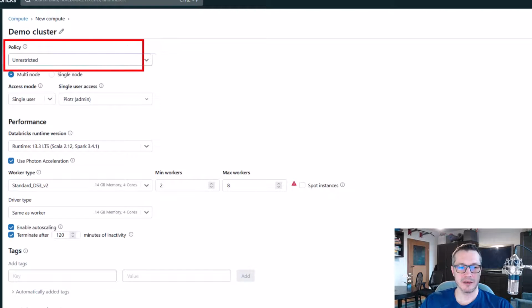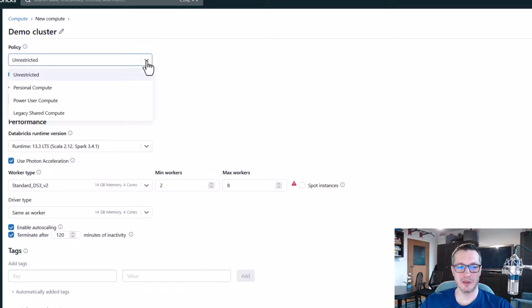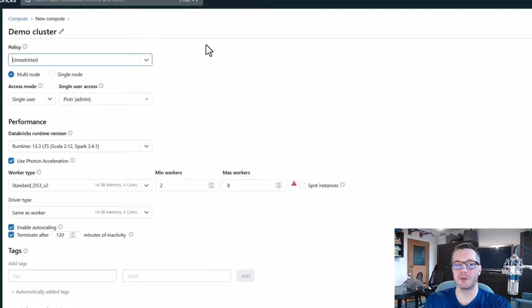Then we've got policy dropdown that we can use to restrict the power of the cluster that we're gonna create. That's for future. Basically, the goal here is we might want to allow our users to create clusters on their own, but we want to restrict it somehow so they don't provision a cluster that contains 20 nodes that are super expensive. That's where policies can be used.